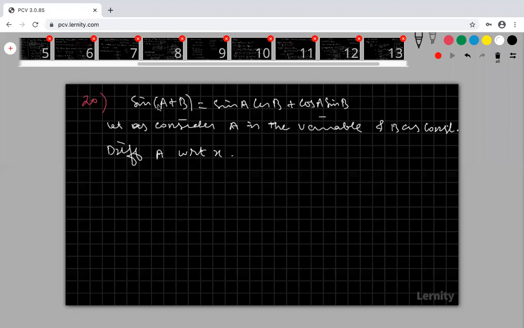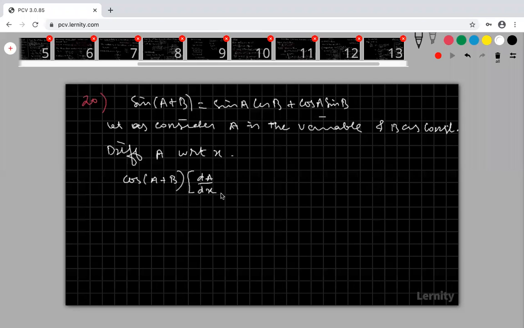I am differentiating the variable A with respect to x. So the differentiation of sin of A plus B is cos of A plus B, and again you have to differentiate the inside. Here A is the variable, so I differentiate it with respect to x, giving dA by dx, like dy by dx when y is given.